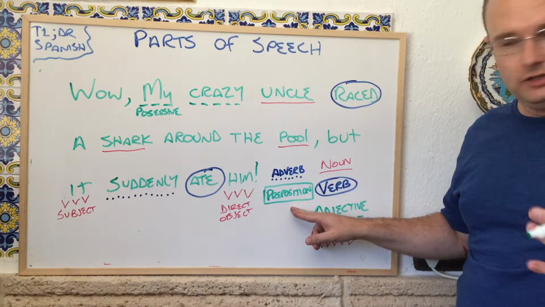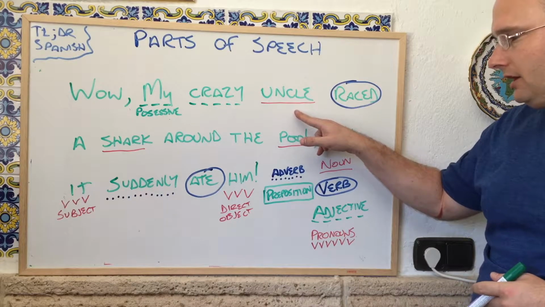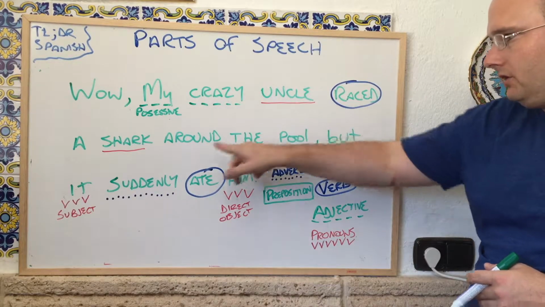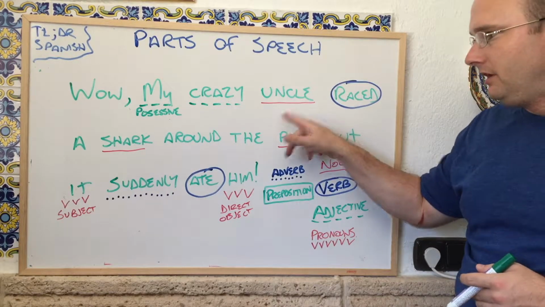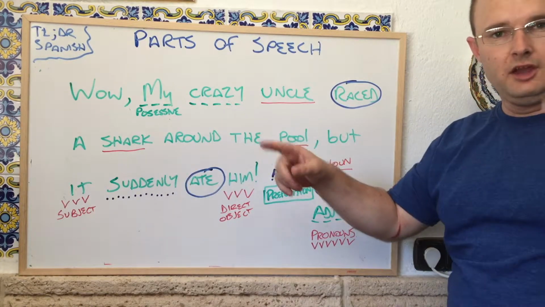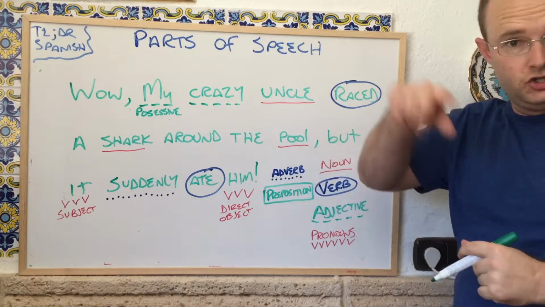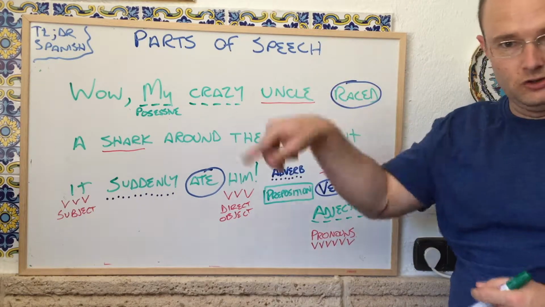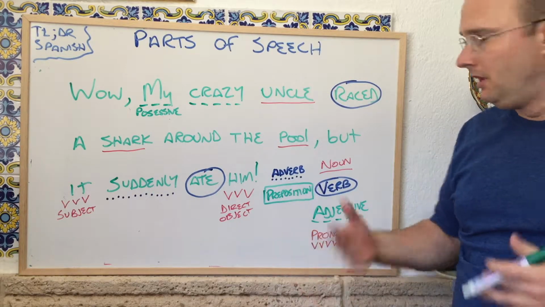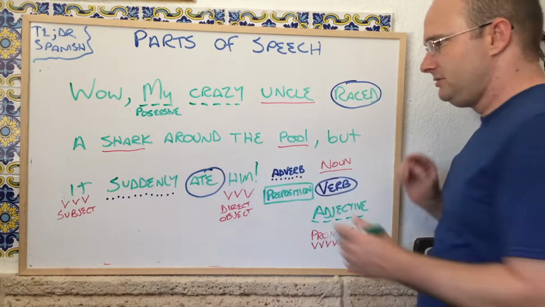So to find prepositions, let's look for our nouns again. Crazy uncle raced a shark around. So this tells us where my uncle and the shark are. They're going around the pool. That could mean either that they're swimming in a circle around the pool, or maybe they're running in a circle around the pool. We don't know. Based on the context, you'd probably say swim. So around is a preposition.